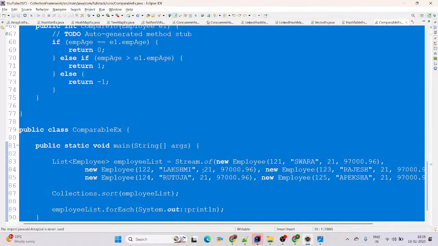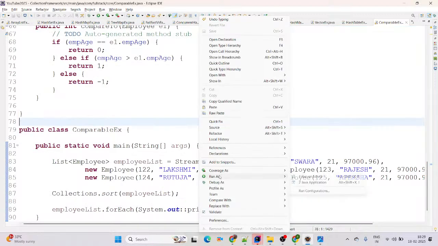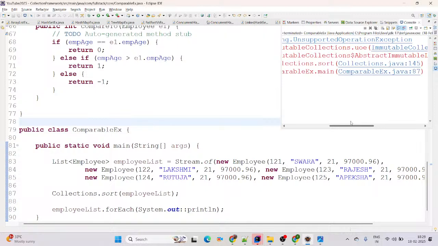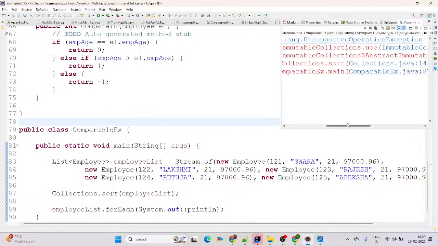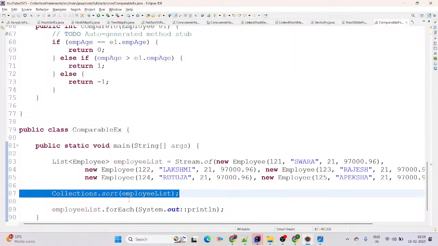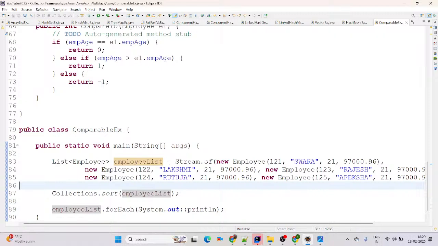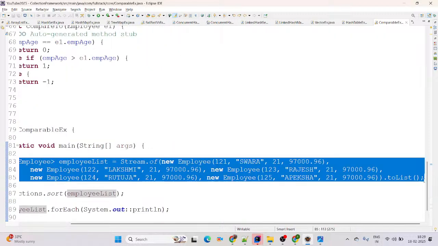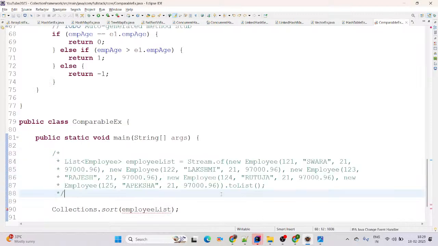Then now again you can try Run As Java Application. See on screen, which exception does it give us? It is giving an UnsupportedOperationException here, right? Immutable collections, it's showing line number 87. It gives us the exception because we are calling Collections.sort here, right? Okay, fine.